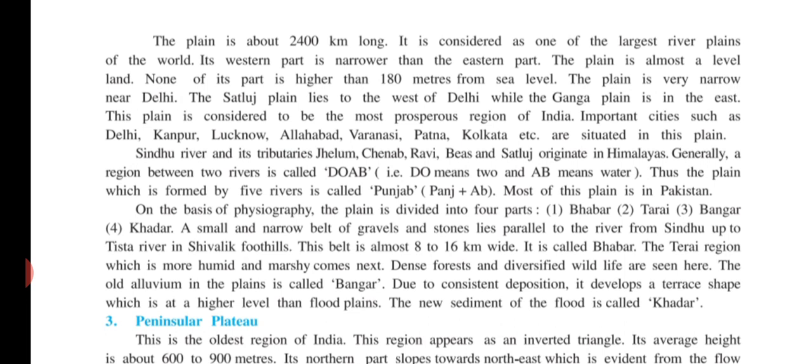From there the Terai region starts. Terai region is more marshy, meaning dense forest is there, more humidity is there. So dense forest and diversified wildlife are seen in the Terai region. It is next to Babar.